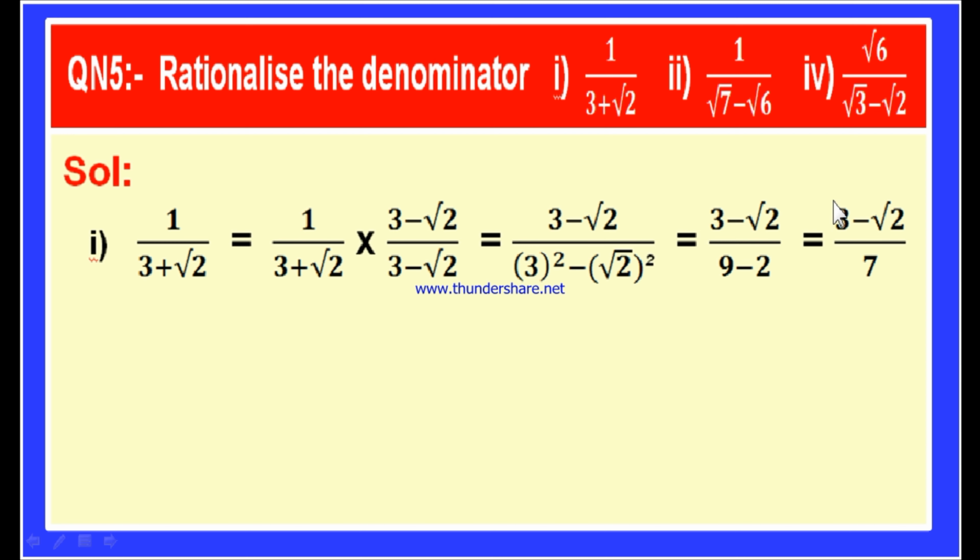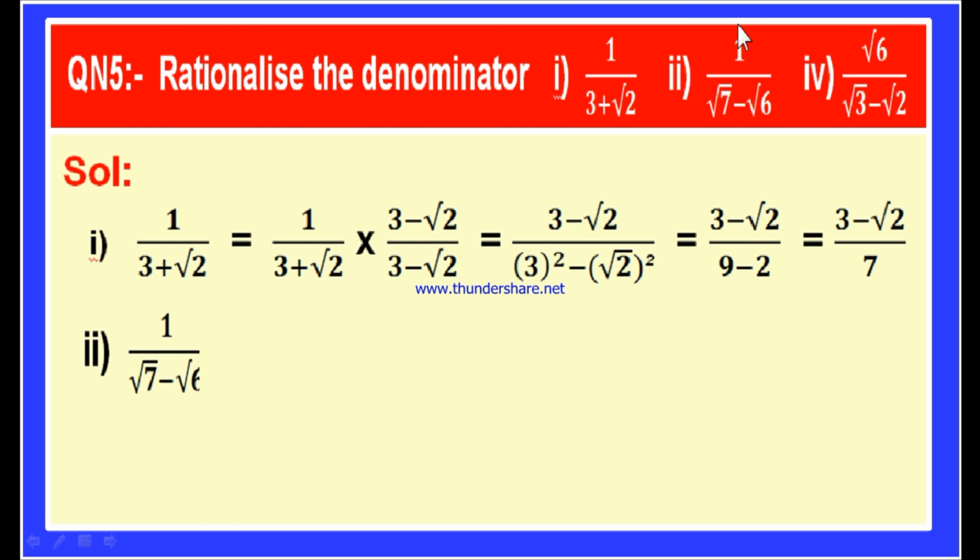You see, in this fraction, the denominator is now a rational number. Previously, in the given question, the denominator is an irrational number. Now we converted this irrational denominator into a rational number. This process is called rationalizing the denominator. Understood? Now, in the same manner, you can answer the second bit also.